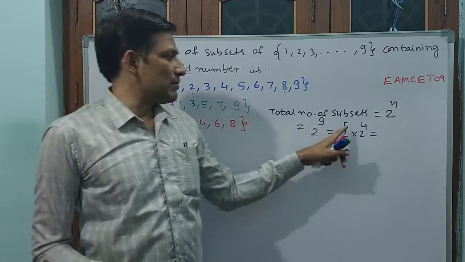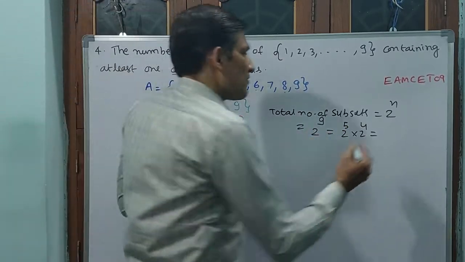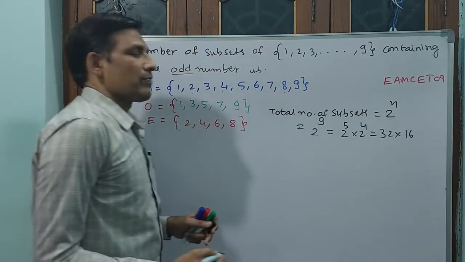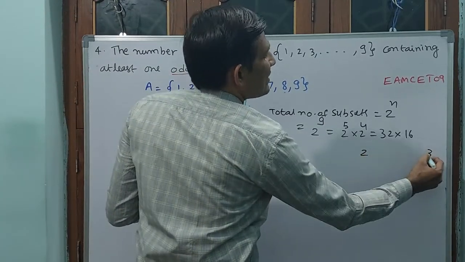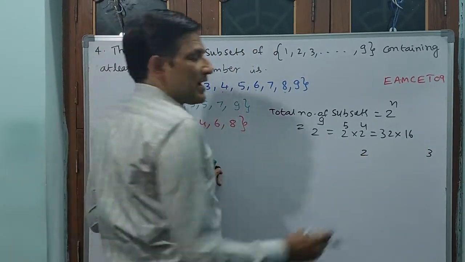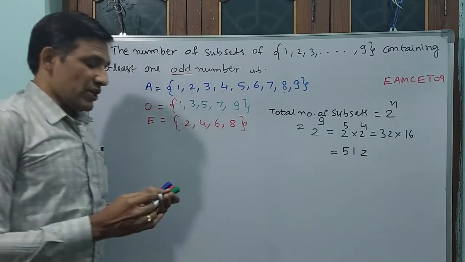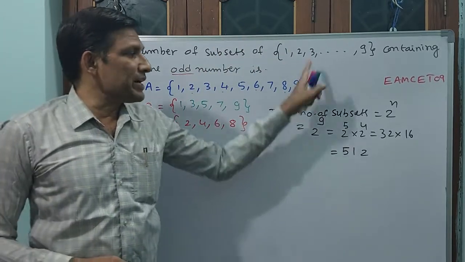But the total should become 9. Why I have split it? 2 power 9 directly I cannot calculate. 2 power 5 is 32. 2 power 4 is 16. This I can calculate. 16 2s are 32. 3 is there. 16 3s are 48 plus 3, 51. 512. That means, see, if without any condition, total number of subsets are 512.